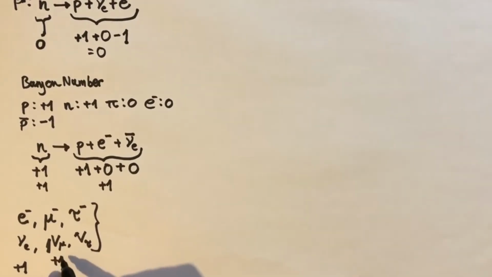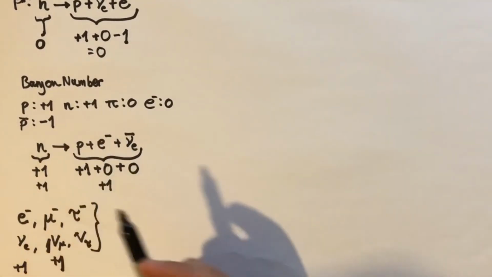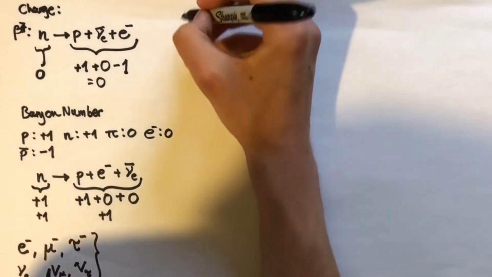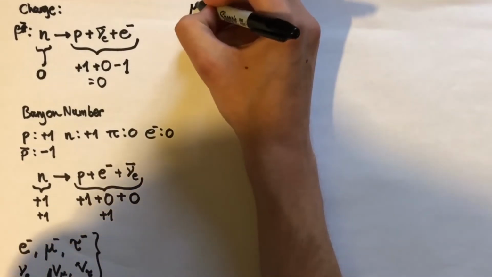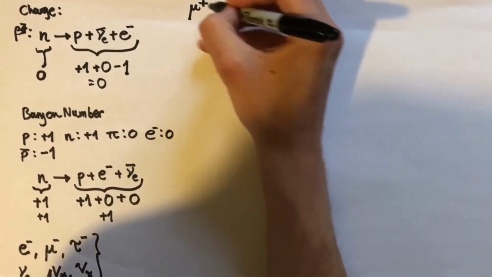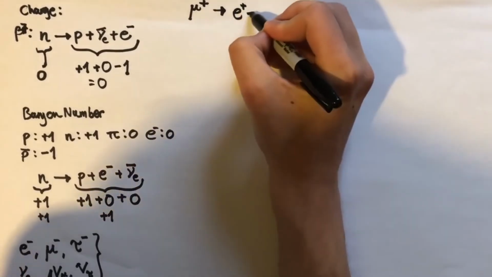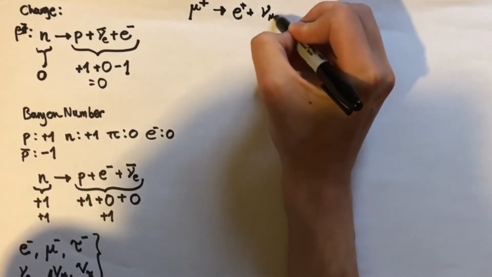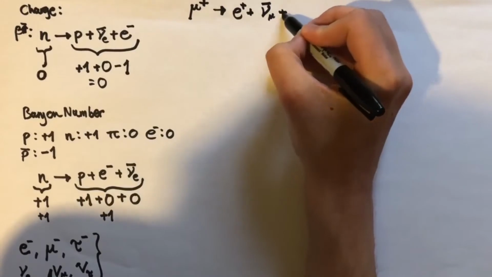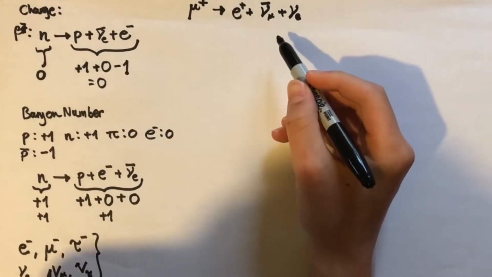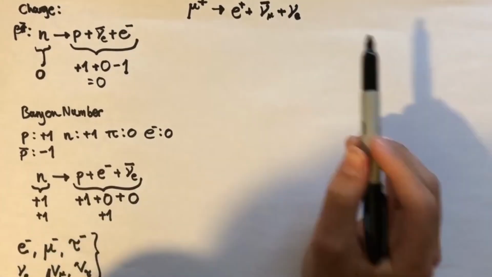But the mu lepton number is a different quantity to the electron lepton number, and so it's a different thing that has to be conserved. So let's take the reaction in which a positive muon decays into a positron plus an anti-mu neutrino and an electron neutrino. So let's count the respective lepton number before and after.